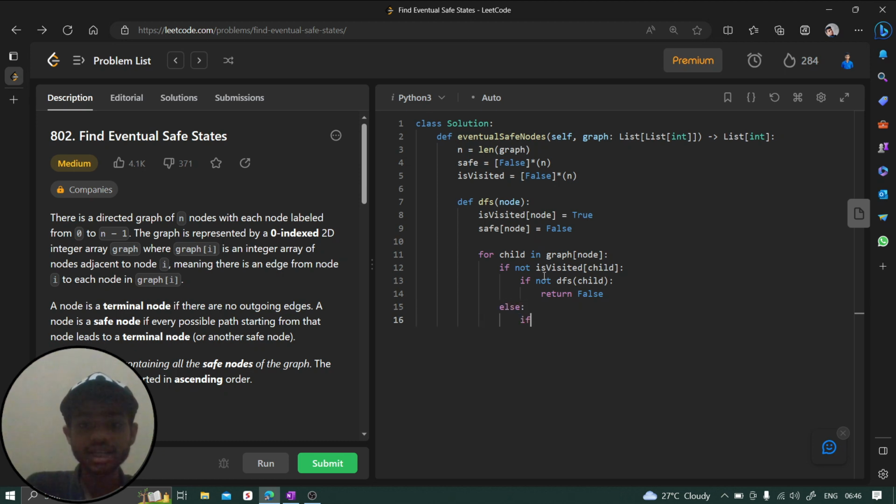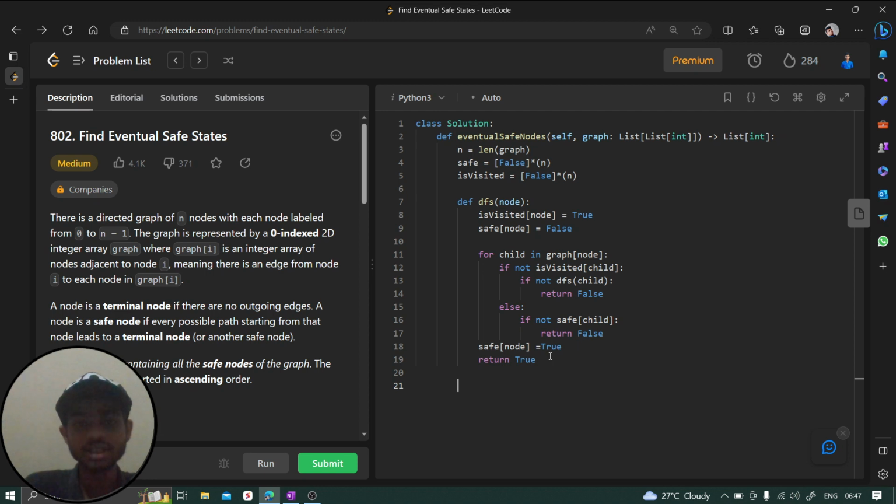Else, we check if this node has already been traversed, so return that particular value. So if safe of this particular child is true, then keep moving to the next child as well. But if it is false, so if not safe of child, then directly return false as well. No need to move to the next child, right? And we'll come out from this loop and we'll say safe of node is now going to be true, because we have seen that all the paths which exist from this node are leading us to a terminal node, so we can say directly return true.